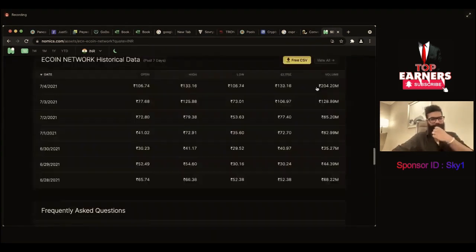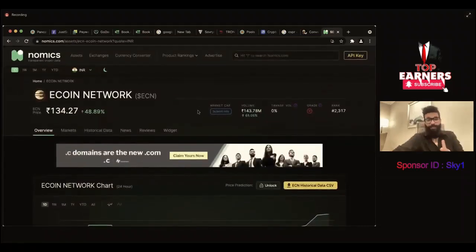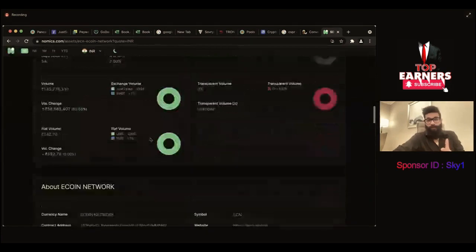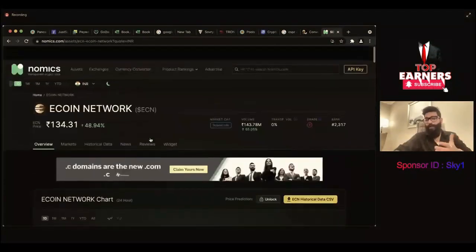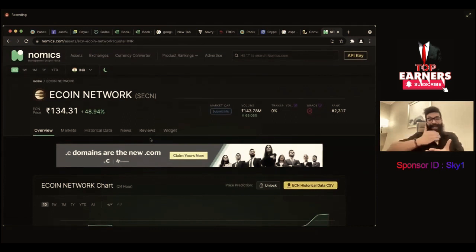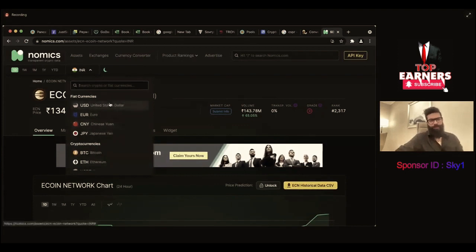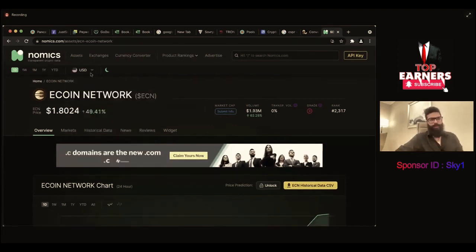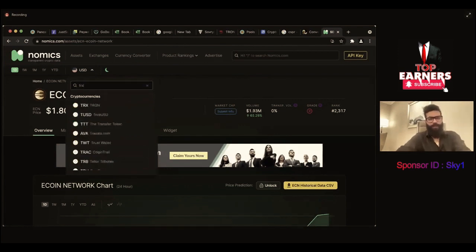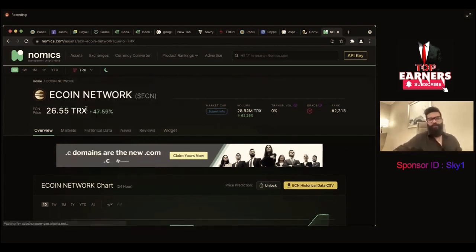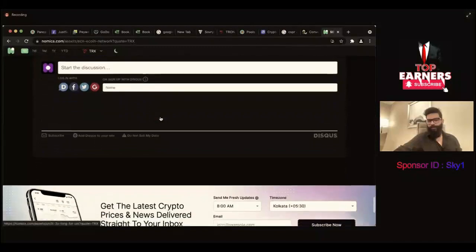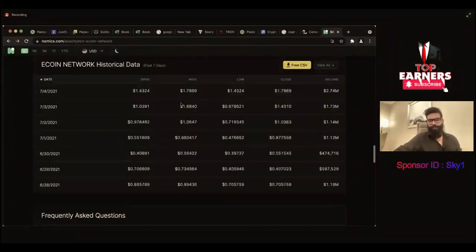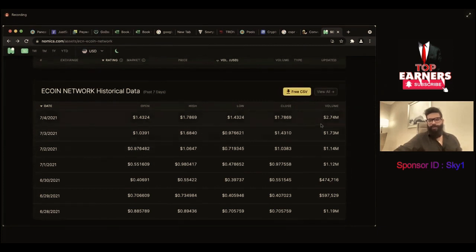Okay, and you can see all the information. So this is where you get your validation. You are on Nomics. You have all the information on this platform, which represents that all the information is official, verified, and validated. Right? You can select any other currency you want. You can select TRX also. It's not only USD. If you wish, you can say TRX and convert it. It will show all the values in TRX. Everything now will be in TRX. In TRX, the volume will be too big, I believe. Let me see. Yeah, it's like 2.74 million volume in terms of TRX.